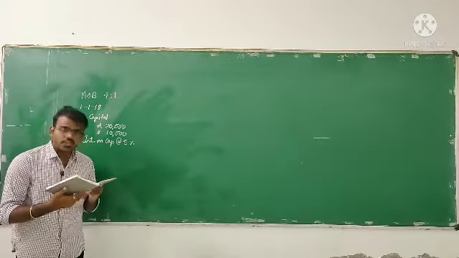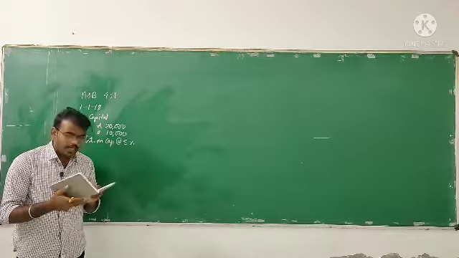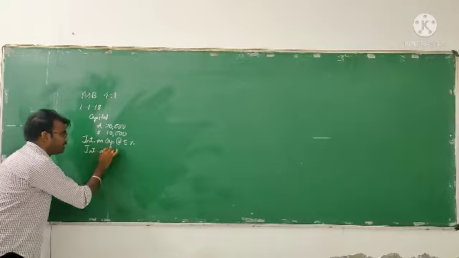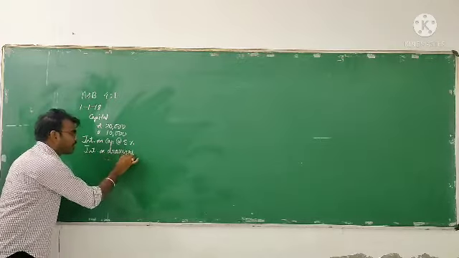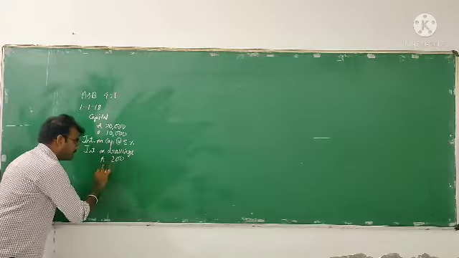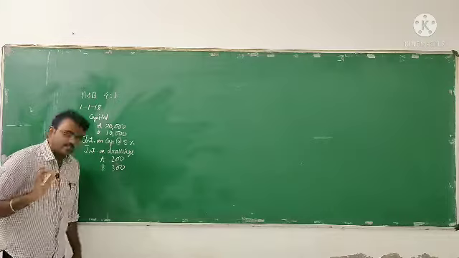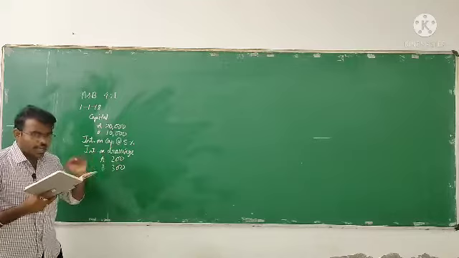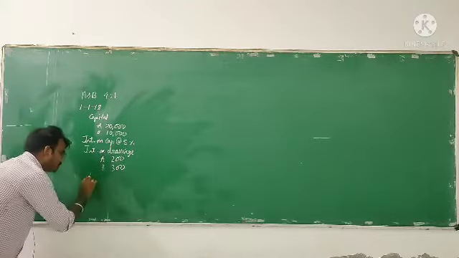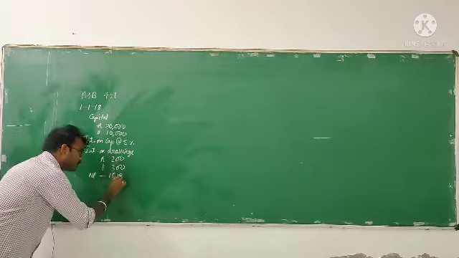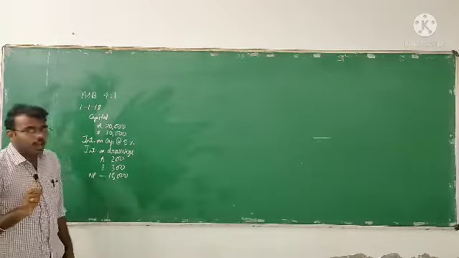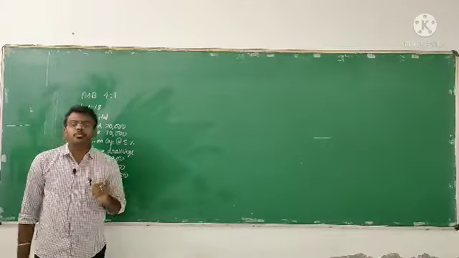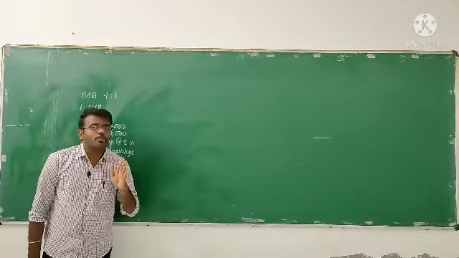Next, interest on drawings for A and B is 200 and 300 respectively. Further they are telling us that net profit before interest on capital and interest on drawings was 18,000. So they are asking us to prepare a profit and loss appropriation account.